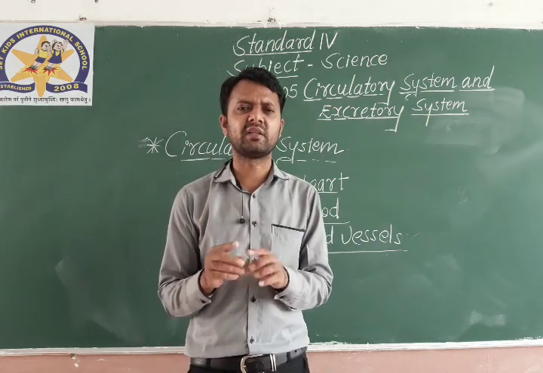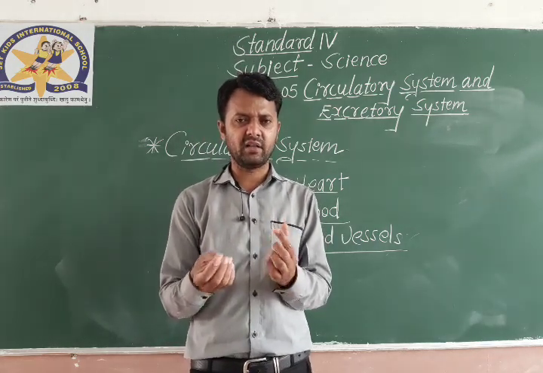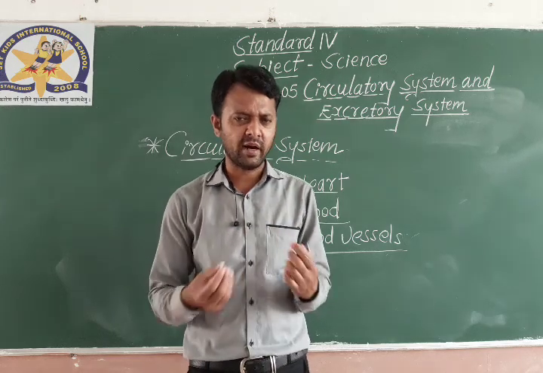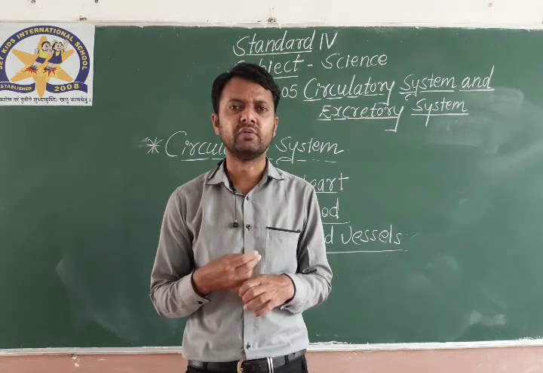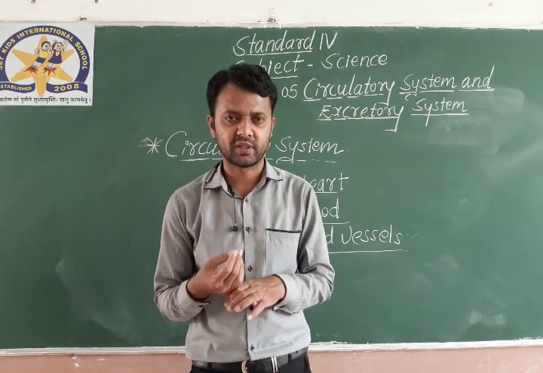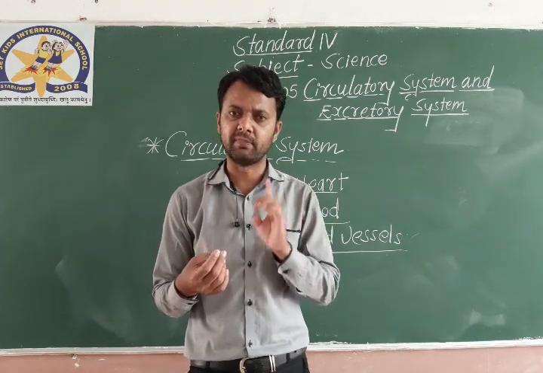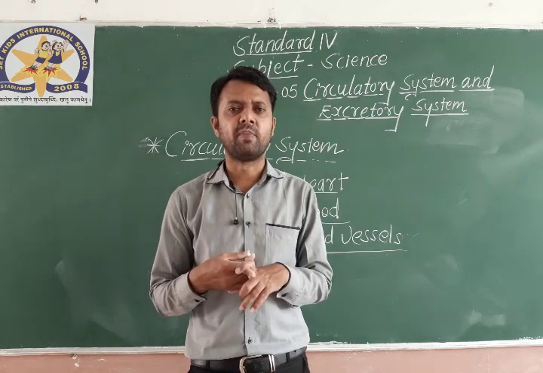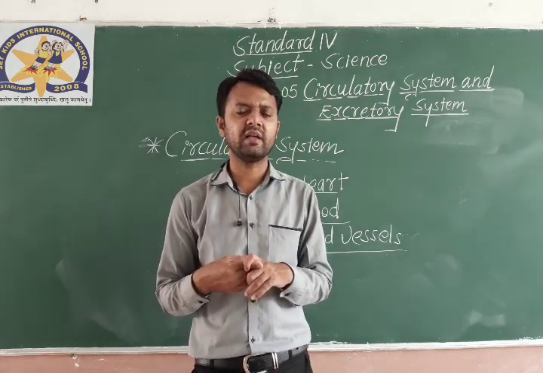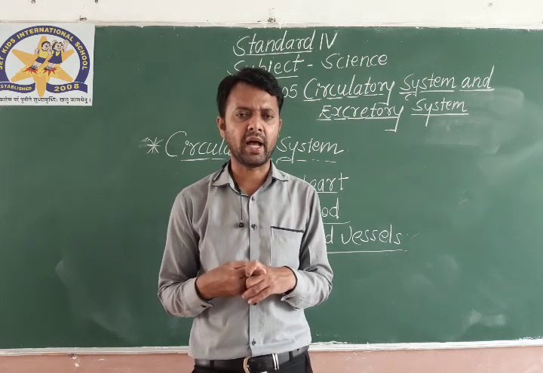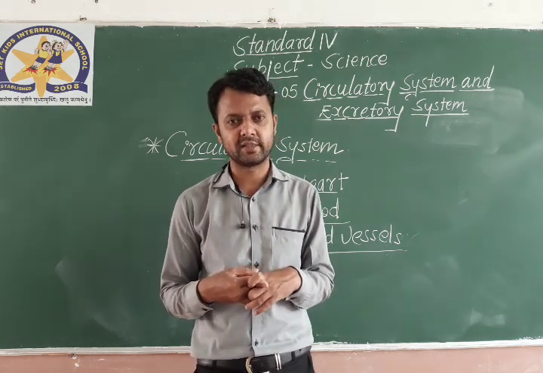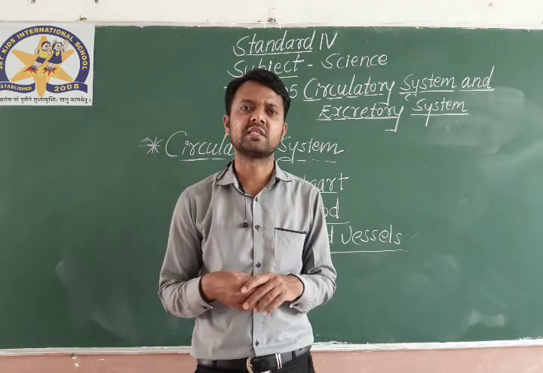Blood vessels are nothing but tiny tubes, wire-like structures, which carry the blood pumped by the heart to circulate to the entire body. That is the circulatory system.